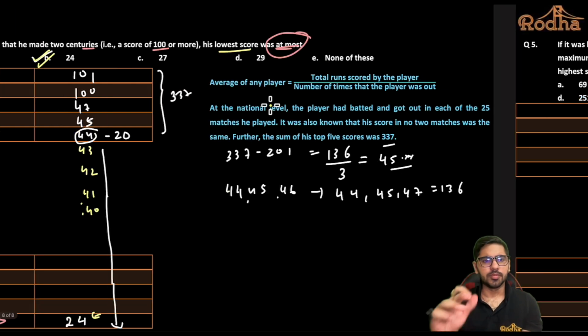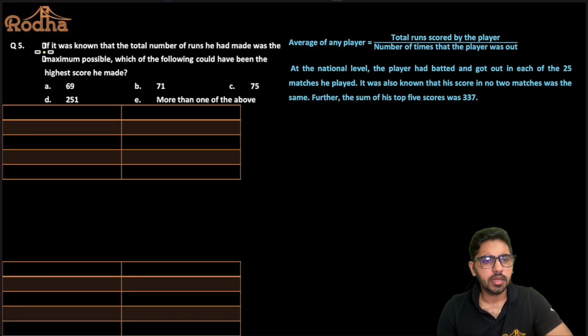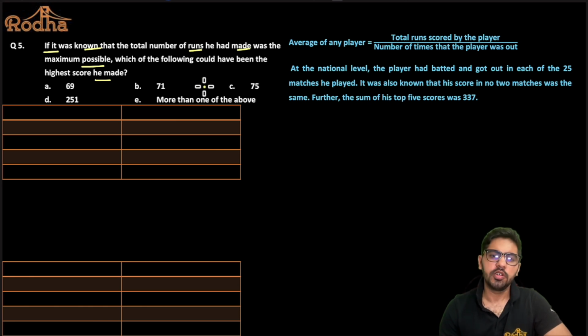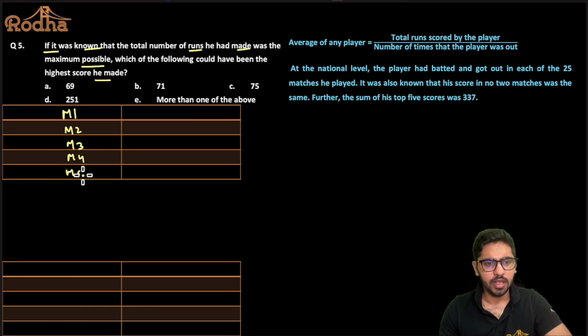Alright, let's move to the last question of this set here. If it was known that the total number of runs he had scored was the maximum possible, which of the following could have been the highest score he has made, right? Now, if I want to have the maximum possible he has scored, and we know that his scores from match 1 up to match number 25, there are 25 matches that he has played, right?